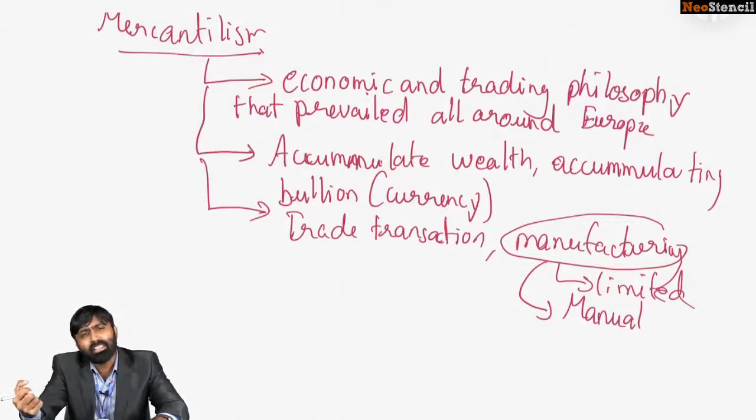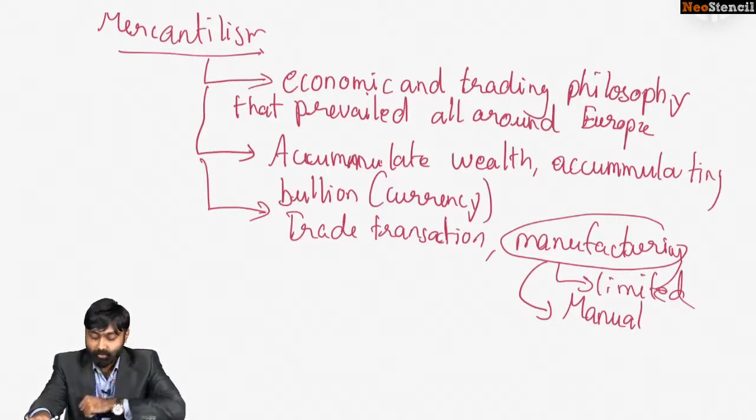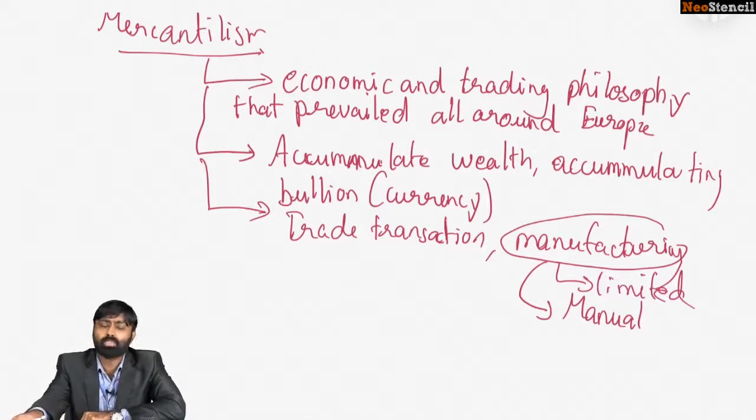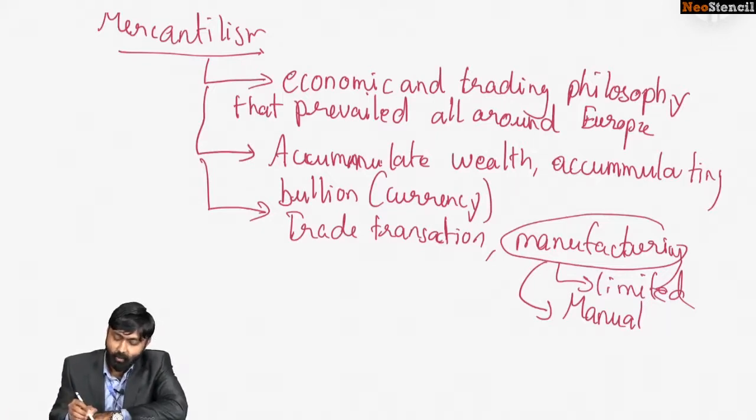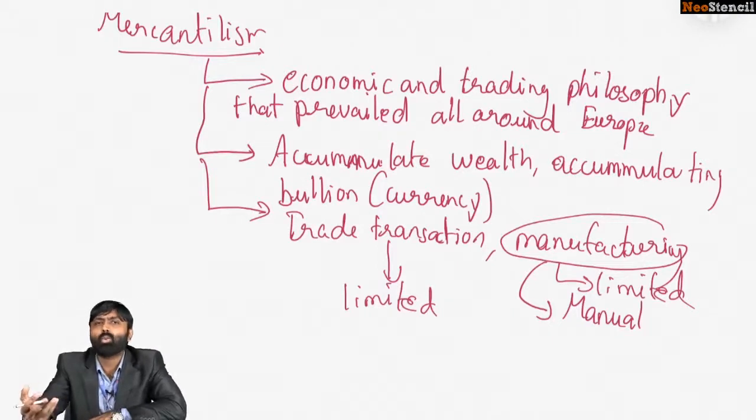So population very gradually increased up till the 18th century. After that the world witnessed an explosion, especially Europe. It was only in the 20th century that Asia witnessed an explosion of population. Please remember that too. So manufacturing was limited because population growth was limited. Now, when manufacturing was limited, trade transactions would also become limited. One couldn't help it.